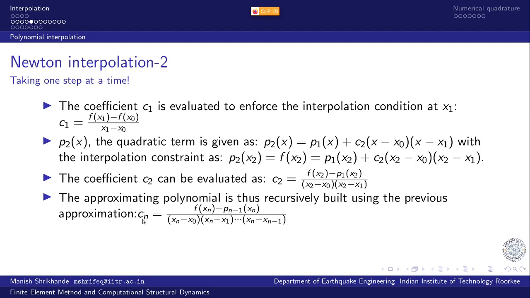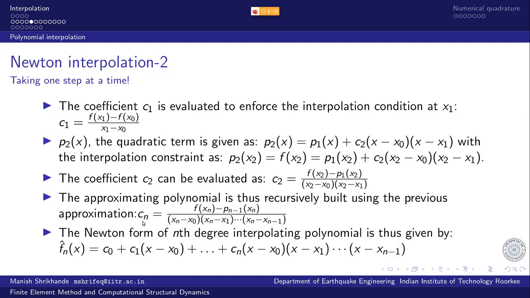So for the nth degree term, Cn is given as f evaluated at xn minus the previous polynomial term evaluated at xn, divided by those normalizing zeros evaluated at xn.